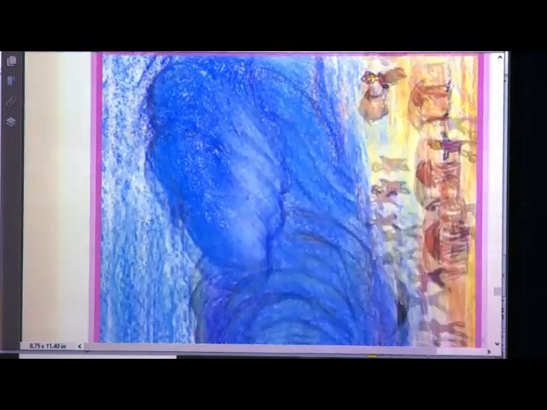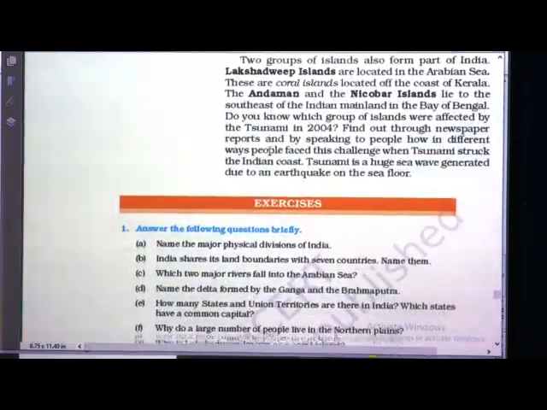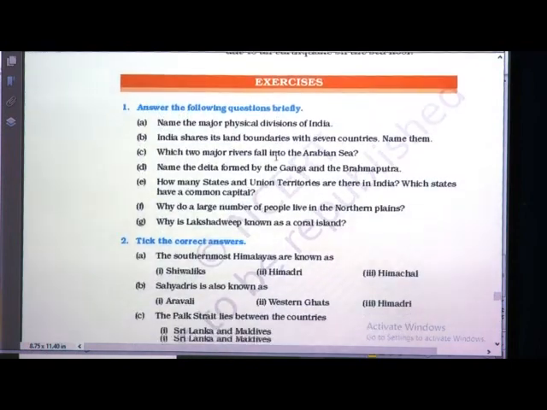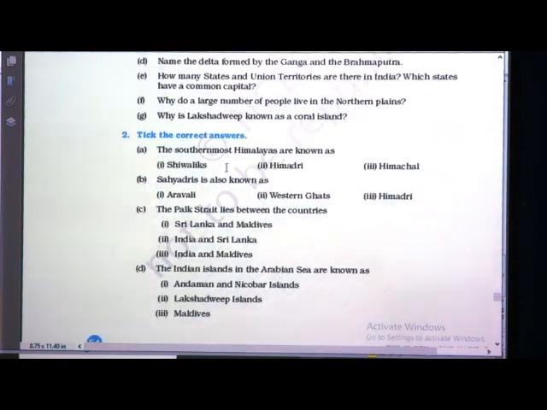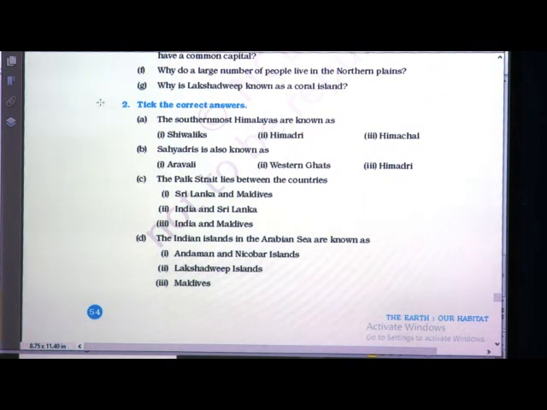Now, we will see the exercise. Page number 54. Tick the correct answer. You have to do it in the textbook itself, so take out your pencil and start ticking the answer. The southernmost Himalayas are known as dash. Himalayas are divided into 3 parts, right? Greater Himalaya, then middle, and the last one is the southern Himalaya. So, the southernmost Himalaya is known as? The answer is Shivalik. So, put a tick here.